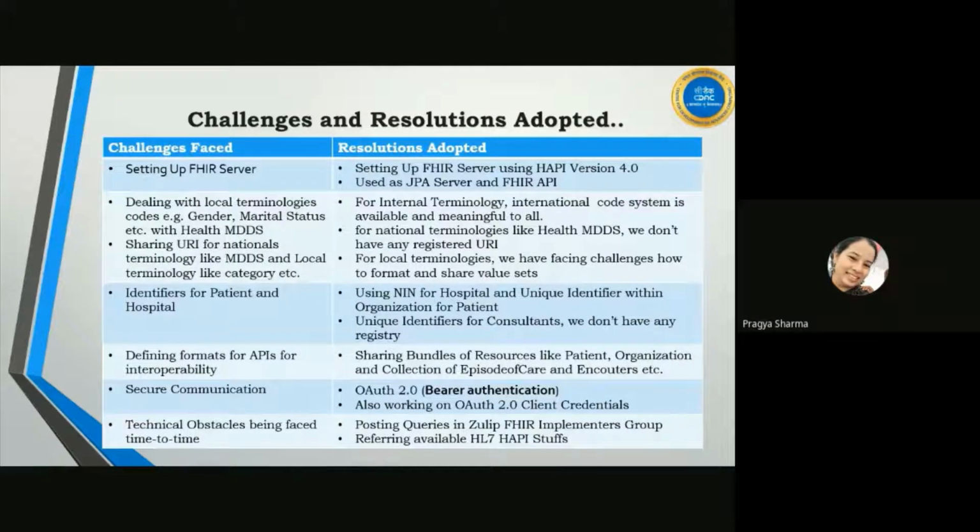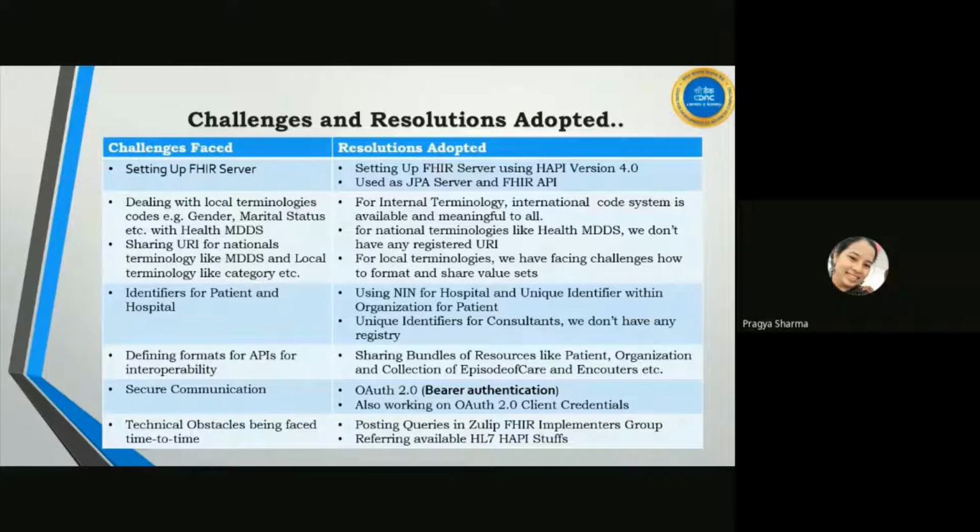For that, we found HAPI. We used HAPI version 4 and set up a JPA server and FHIR API. Overall, the basic CRUD operations and searching operations are provided by this JPA FHIR server. We are happy with that, and also with the use of HAPI APIs.